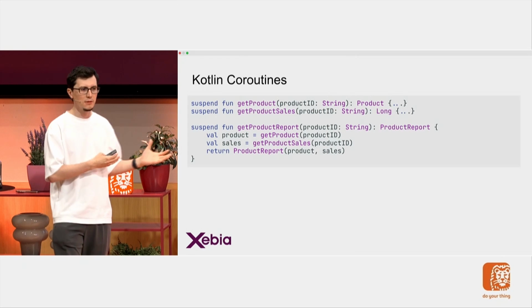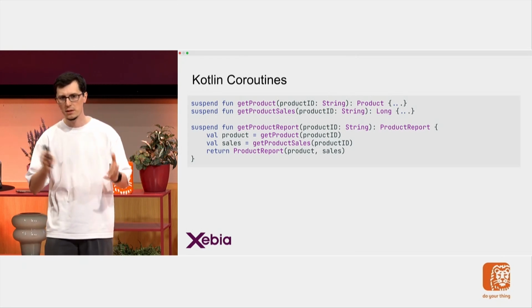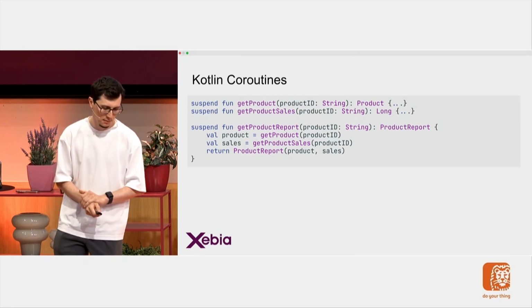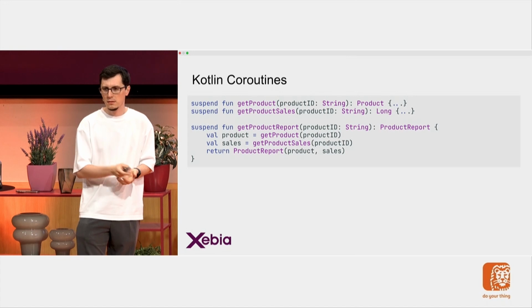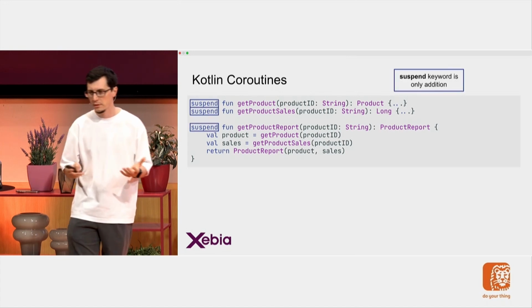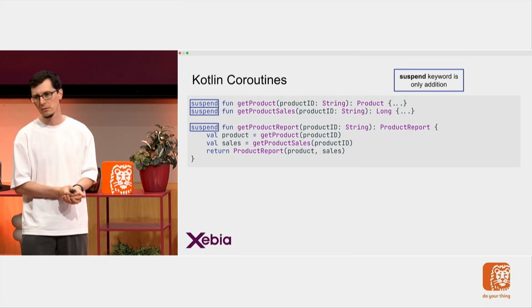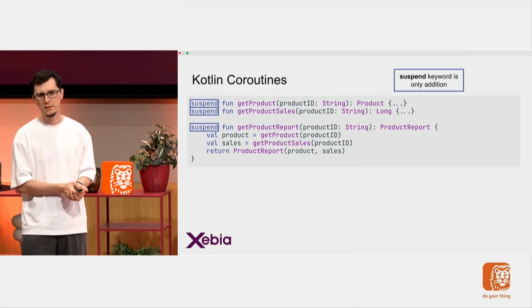So this is how the same example would look with Kotlin coroutines. I can imagine this is not a very big surprise for most of you, which is great. And for the rest, you might even think, hey, you are showing the same example, maybe this is the wrong slide. But yeah, it's the same example. The only thing extra here is the suspend keyword. So that's the key thing. That's how Kotlin makes it easier.